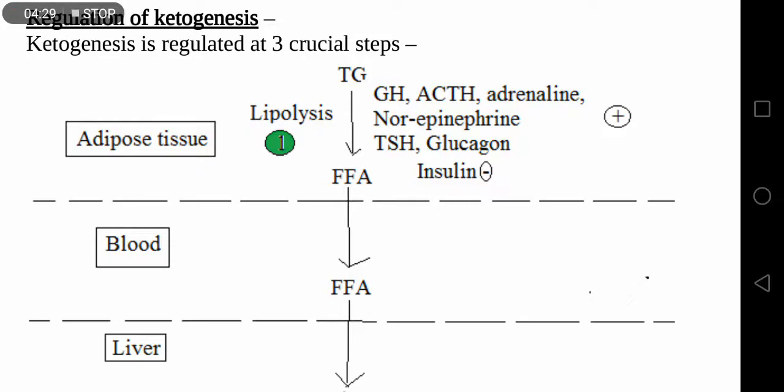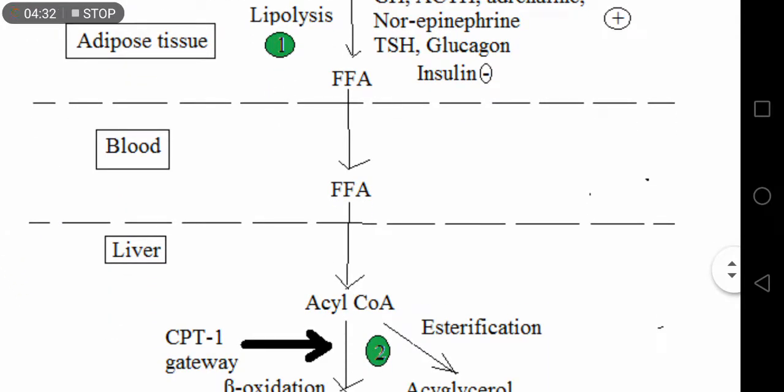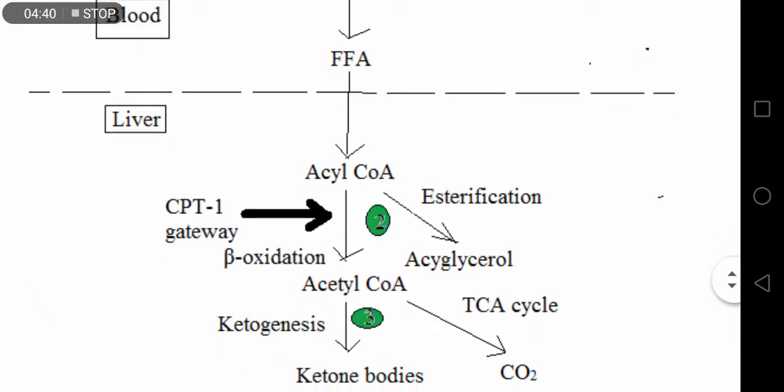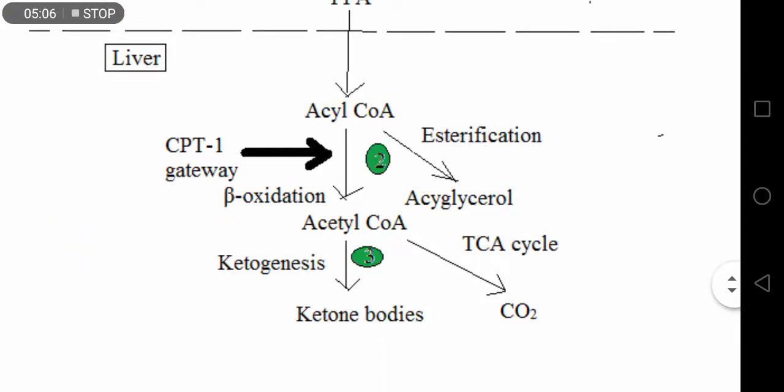Then the fatty acid enters into the liver through the blood and is converted to acyl-CoA. It can be converted to acetyl-CoA by beta oxidation or esterified to form acylglycerol. Here one gateway is present, that is the CPT1 gateway. This CPT1 gate is controlled by malonyl CoA.